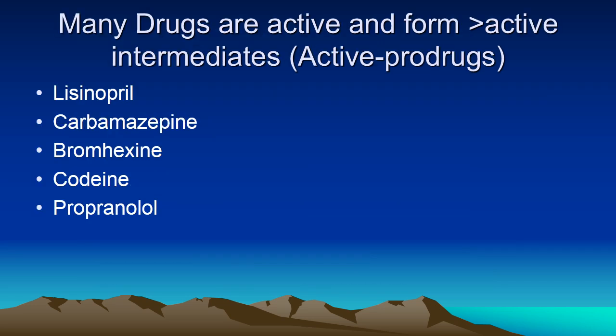Many drugs are actually active per se and form active intermediates in the body, and there are actually a large number of them. Representative examples are lisinopril, carbamazepine, bromhexine, codeine, propranolol. They all form active compounds.